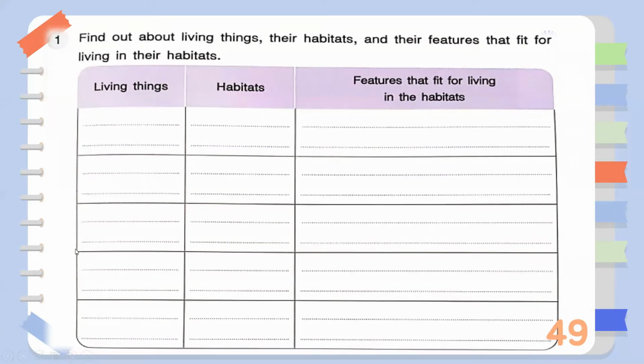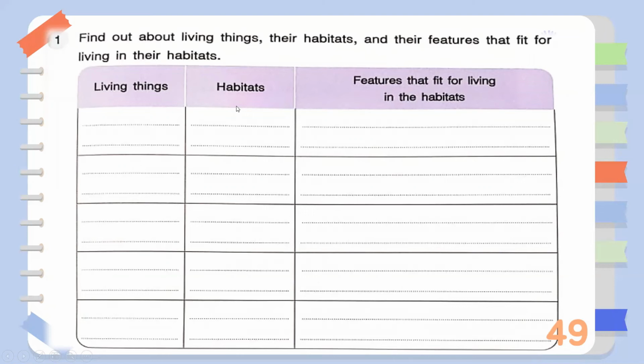For page 49, it says here, find out about living things, their habitats, and their features that fit for living in their habitat. I'll repeat, find out about living things, their habitats, and their features that fit for living in their habitats. So we have 3 columns here. For the first column, we have living things. So you have to write 5 examples of living things.